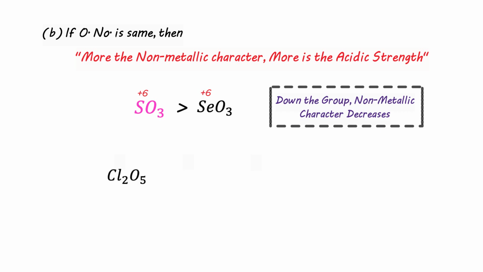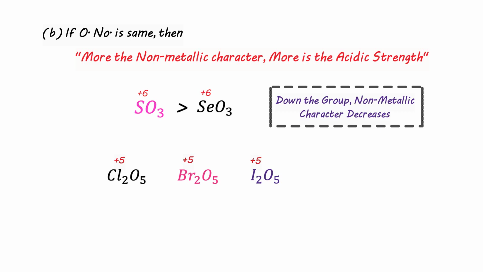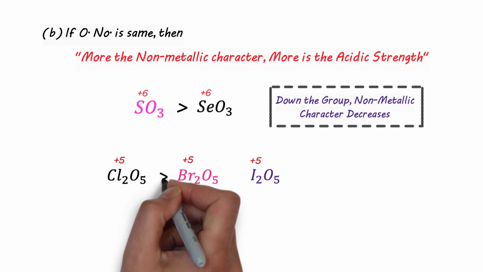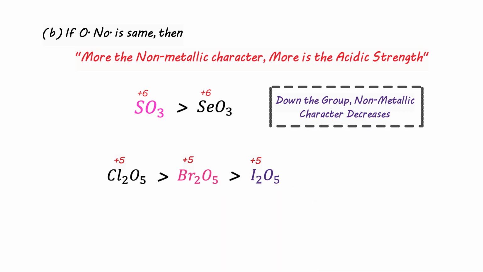Similarly, we have Cl2O5, Br2O5 and I2O5. These are the oxides of halogens. They have the same oxidation state of +5, but as we know, down the group non-metallic character decreases, and so does the acidic strength. That's why Cl2O5 is more acidic compared to Br2O5, which is more acidic compared to I2O5.